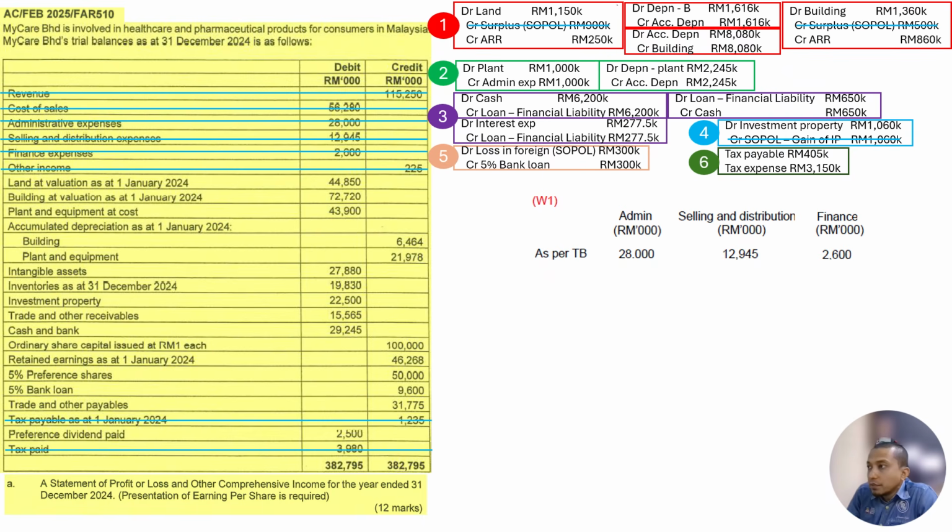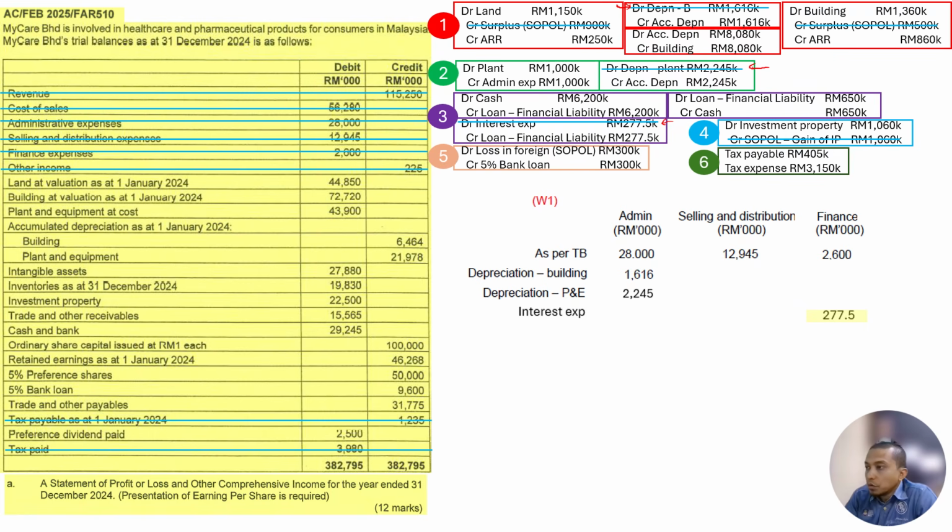You can see you have depreciation here. Depreciation for building, 1,616,000. Depreciation is always admin unless the question mentioned otherwise. What else? Depreciation for plant and equipment. Yes, cancel and put it here. What else? We have interest expenses here. So yes, put in the interest expenses. But interest expense is under finance, so put it under finance here.